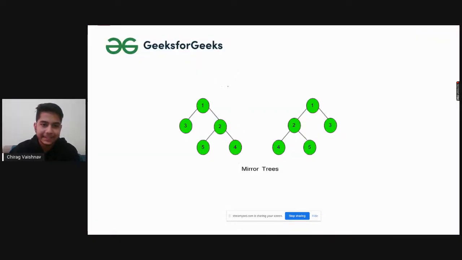Here we are. We are given this tree, and this is the mirror image of this tree. How is this the mirror image? We are given the one, so this is the root node. Now this is the left of the root node, and this is the right of the root node. And here it is the left of the root node, and it is the right of the root node.